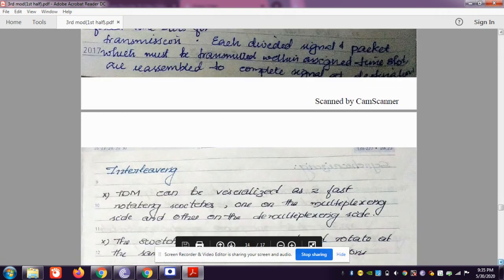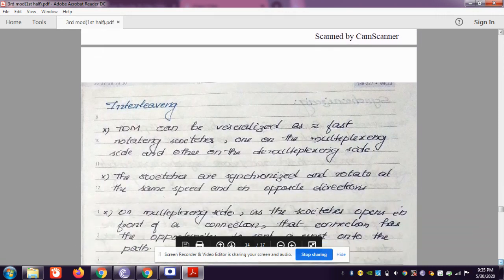So next is the interleaving mechanism. Interleaving means,